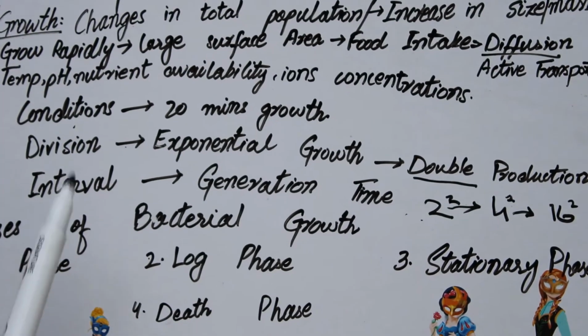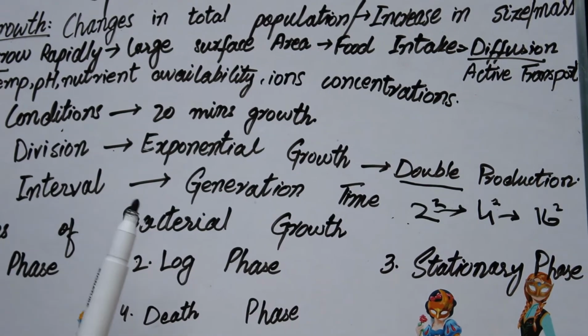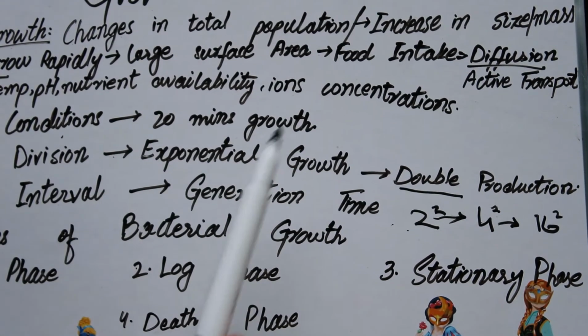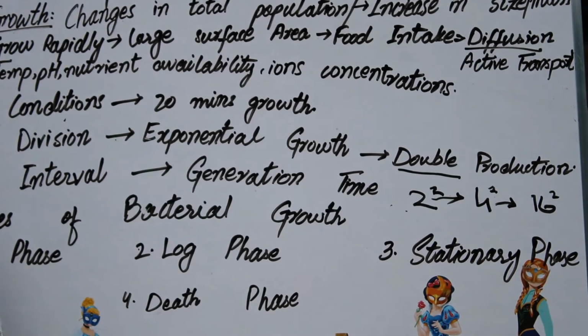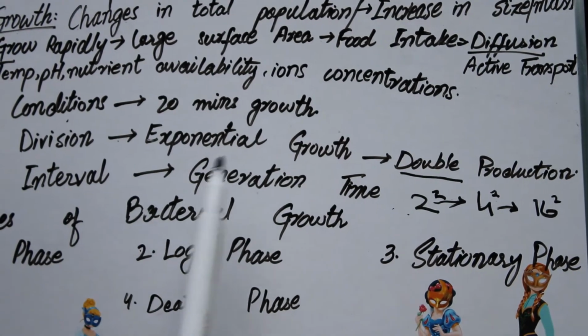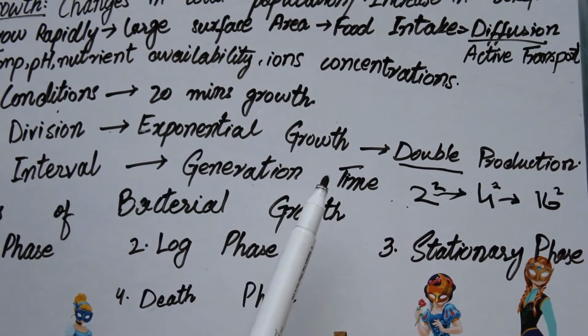Next is the time interval. They have two phases. One is the period in which the growth increases exponentially. This is known as exponential growth. And the second is the time interval. This is known as the generation time, in which they have one time interval for their growth.